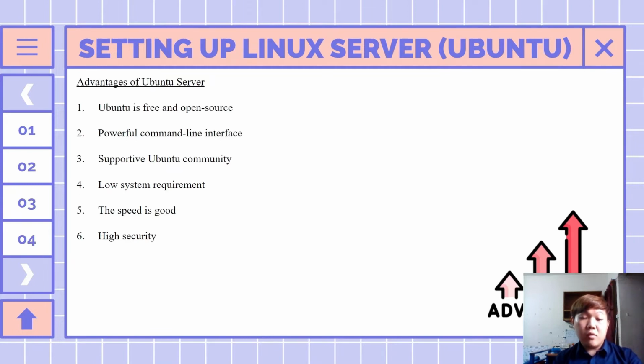And lastly is high security. You don't need to install a firewall or antivirus software in Ubuntu. The operating system itself takes care of the virus protection. That's all from me. I will pass the presentation to the next presenter.